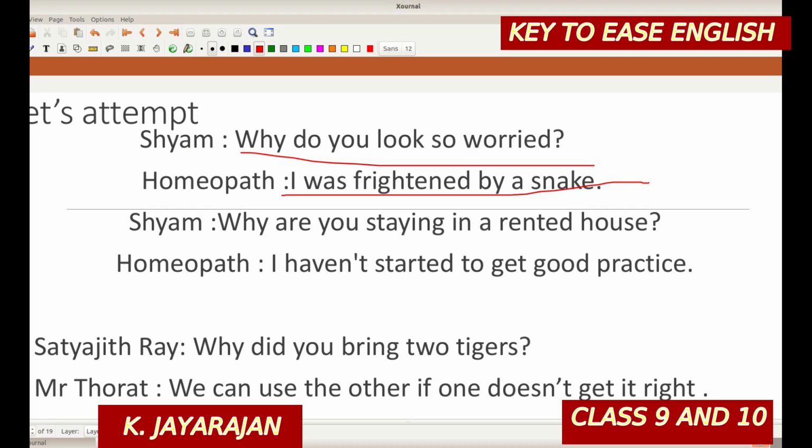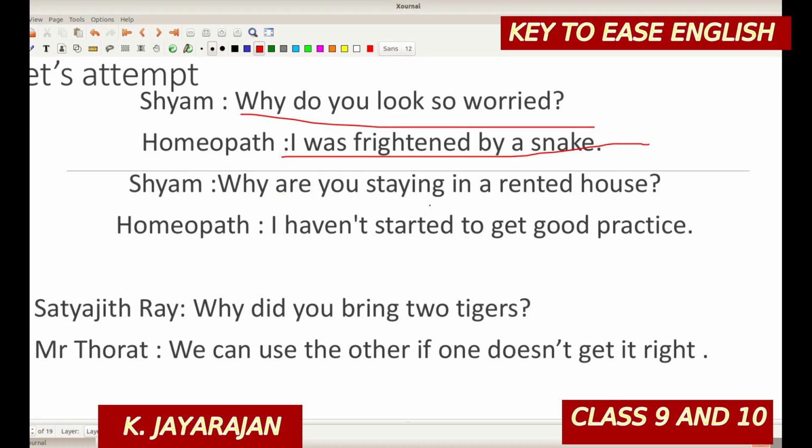Shyam asked the homeopath why he looked so worried. This is a present tense, so do changes to looked. Why he looked so worried will be the sentence. We cannot use did because it is a pattern of question. I was frightened by a snake becomes he was frightened by a snake.